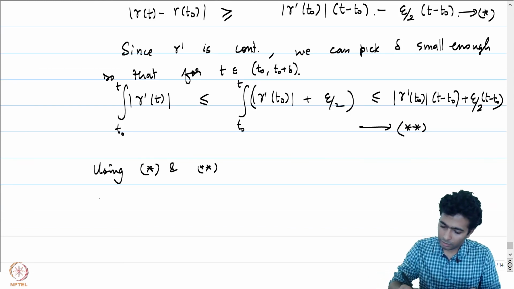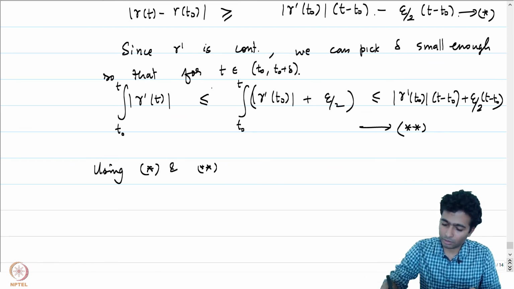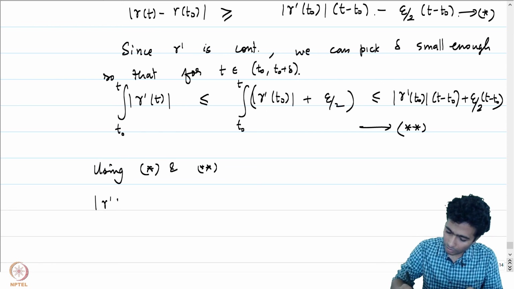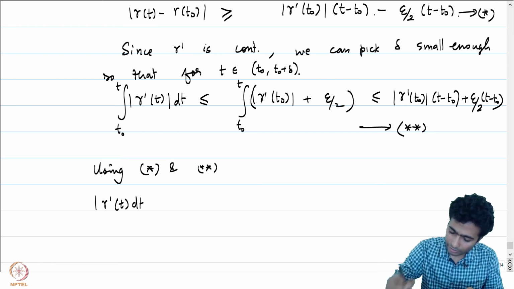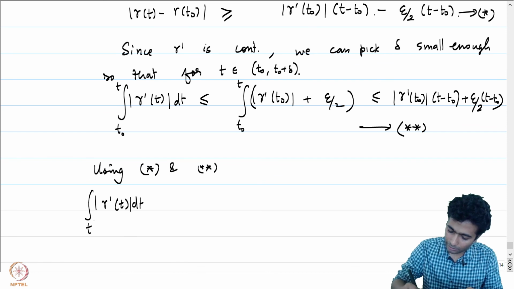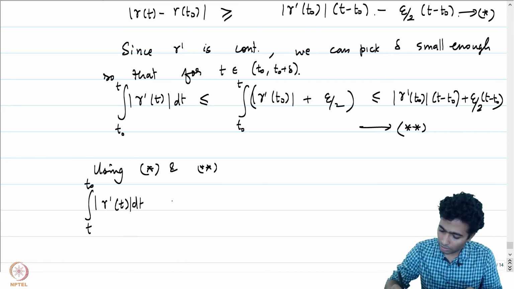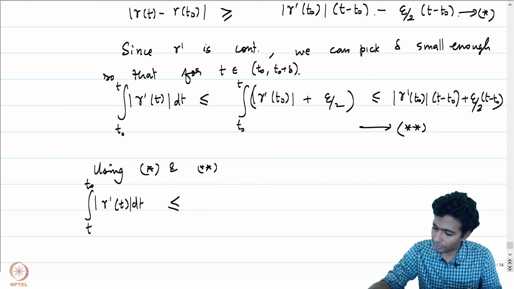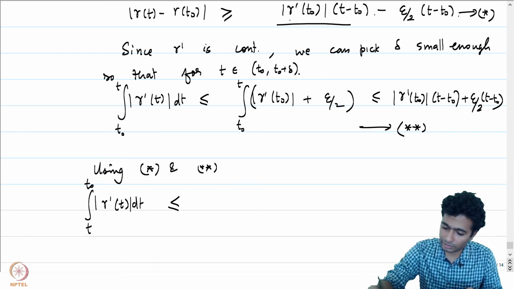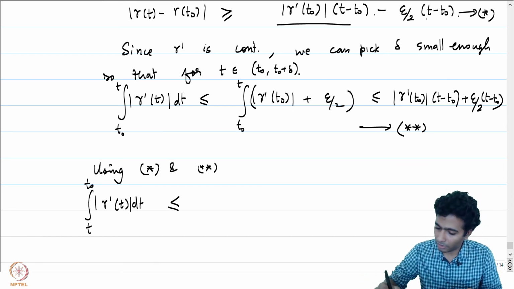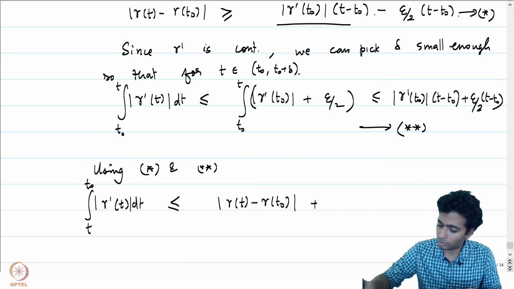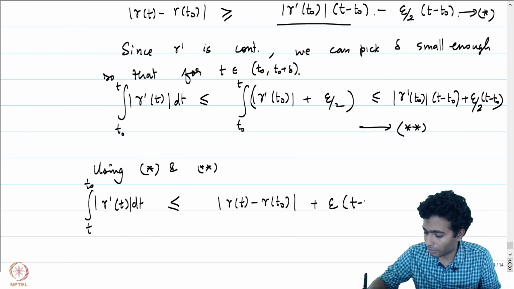We get mod gamma prime T is, notice that it is less than or equal to here. So we have mod of gamma prime T dt, from T to T naught. This is less than or equal to gamma prime T times T minus T naught, which is plus epsilon. This, however, tells us that this is less than or equal to this plus epsilon by 2. And let me just write that this is going to be gamma of T minus gamma of T naught plus 2 times epsilon by 2, which is epsilon into T minus T naught.